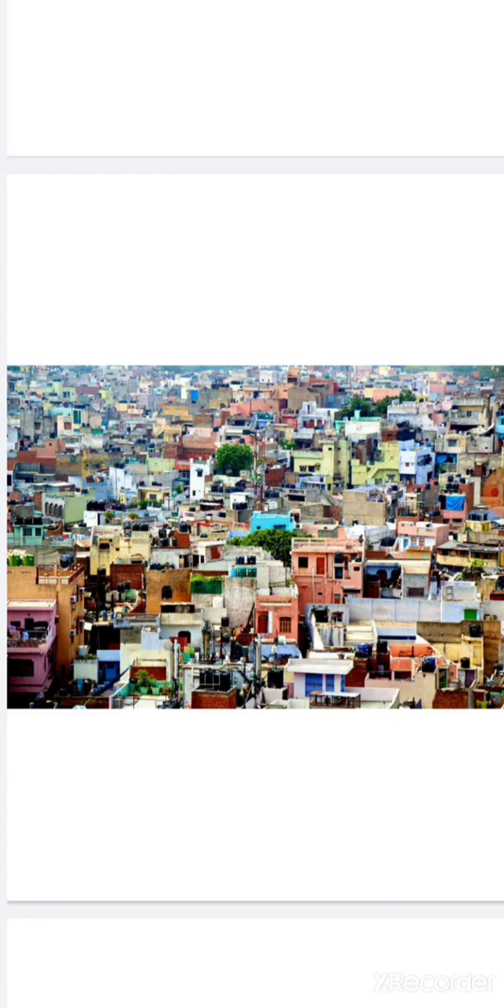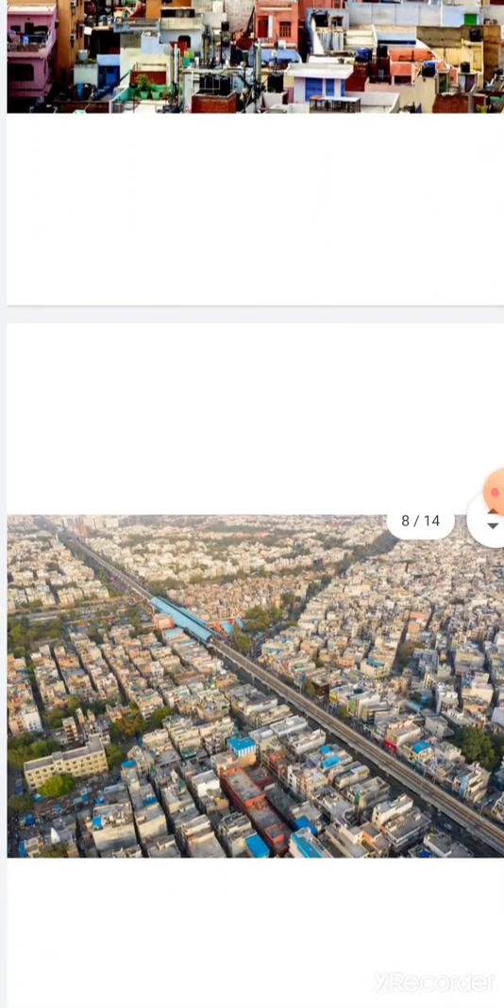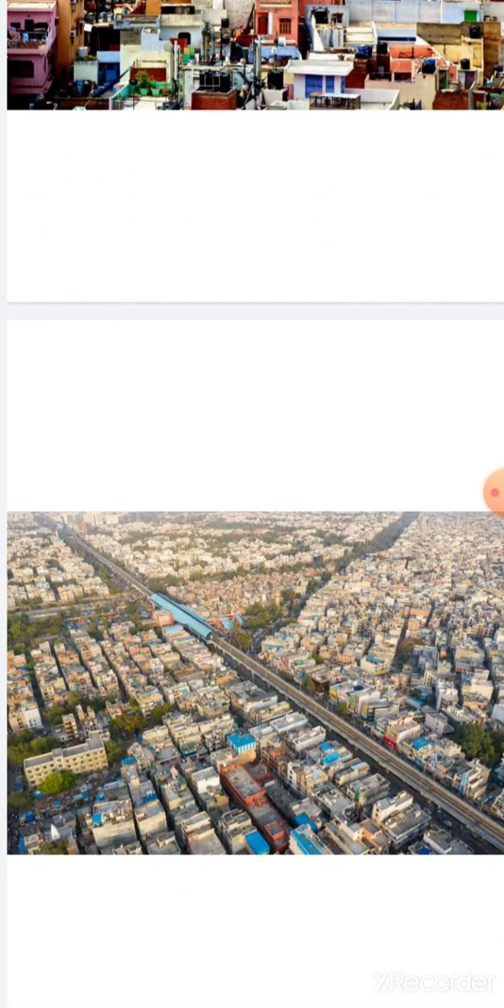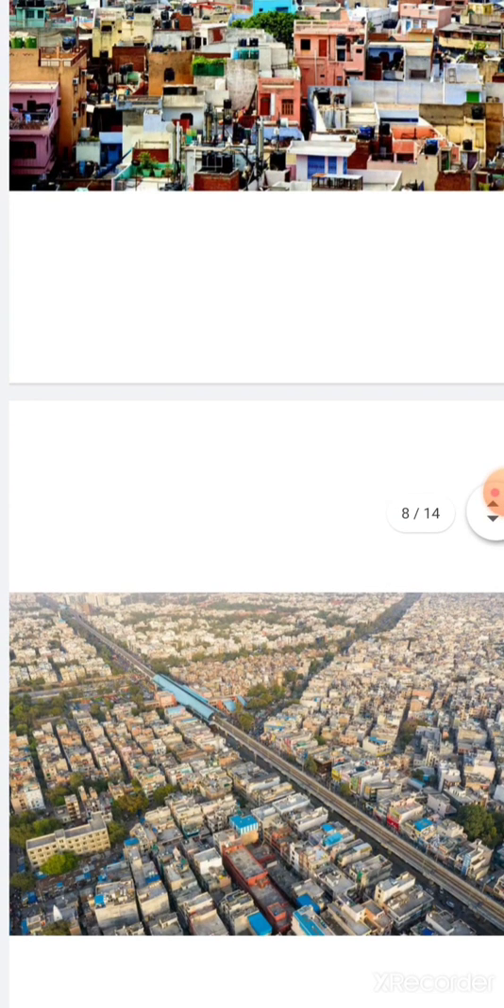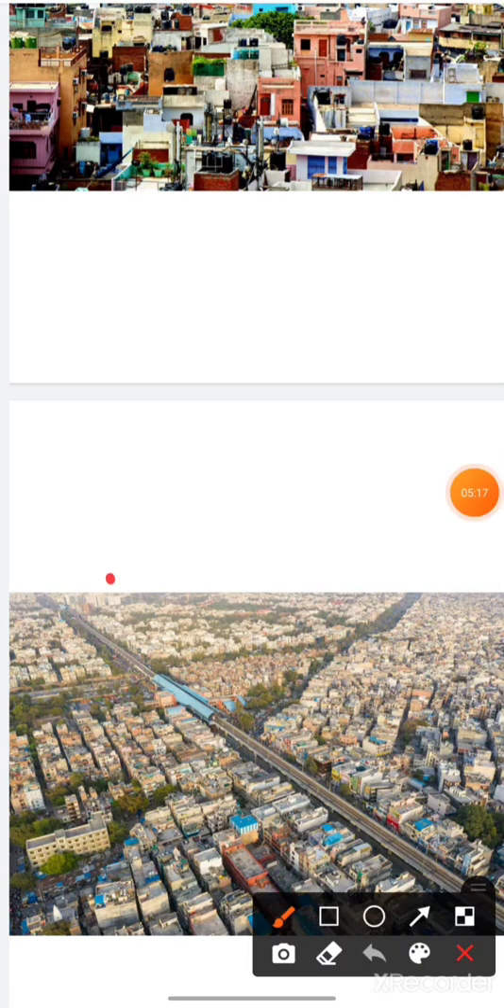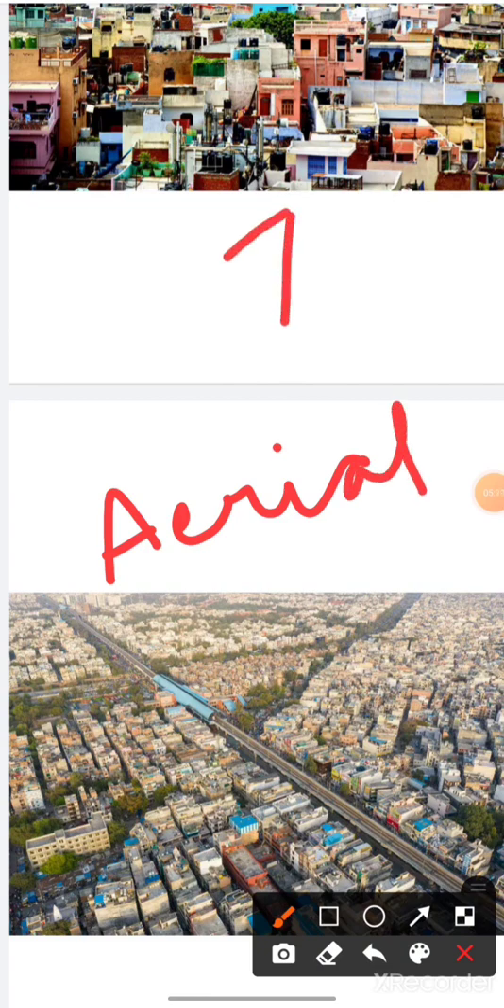But when you go up, when you travel in a plane and you have an aerial view of this city, you will see it like this. Doesn't it look structured, systematically distributed, right? But this is the same city. This is the aerial view. This one is the aerial view of this city only. But this looks structured. That is what the poet is saying.